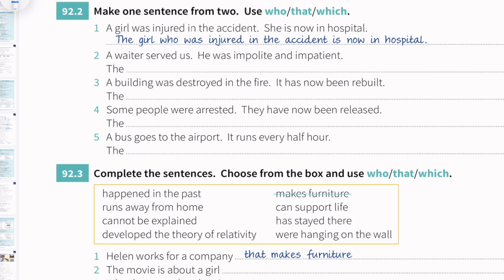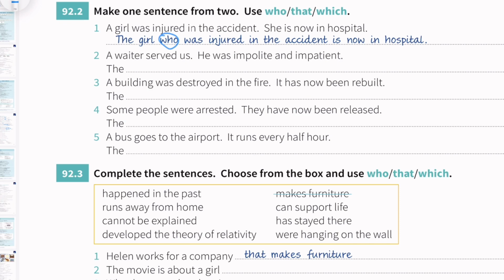Now let's practice together relative clauses with who, that, which. Let's do number 2. Make one sentence from 2. Use who, that, or which. Let's have a look at the example first so that we can better understand how to do it. A girl was injured in the accident. She is now in hospital. So now we have two sentences, and then we can combine them together. We can make one sentence using who, that, or which. And the answer is: the girl who was injured in the accident is now in hospital.